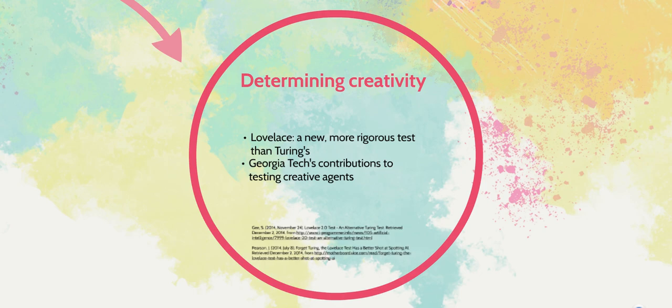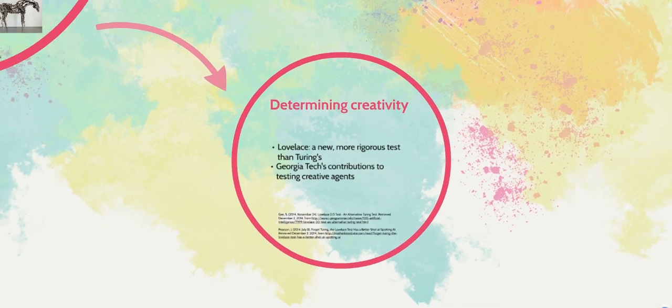The Lovelace test requires a program to create something that it was not intended to create, and the designers must also not be able to explain how the original code led to it. Georgia Tech's own Mark Riedl recently proposed a looser variation, stating that the original Lovelace is impossible to beat. Under the new test, an agent must be able to create a valid artifact in some genre that satisfies a set of constraints set forth by a human evaluator.